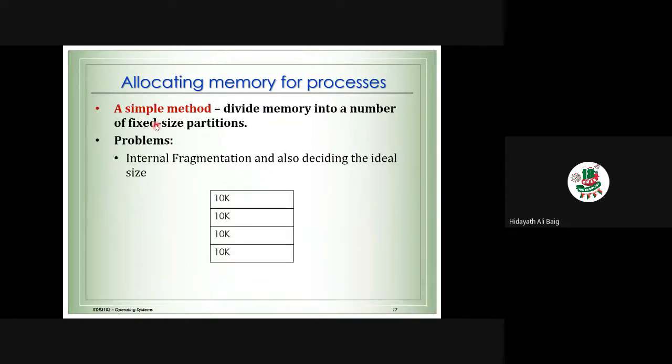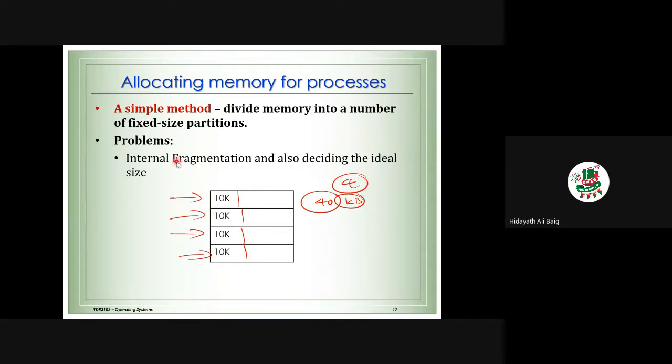What is the simple method? Divide the memory into a number of fixed size portions. I gave you the example here. We have the memory, suppose this is 40 KB. 4 processes want the memory. So what we did, we divided it into 4 portions of 10K, 10K, 10K, 10K, and each process will be given the memory. Now, there are some problems in this fixed size partition.